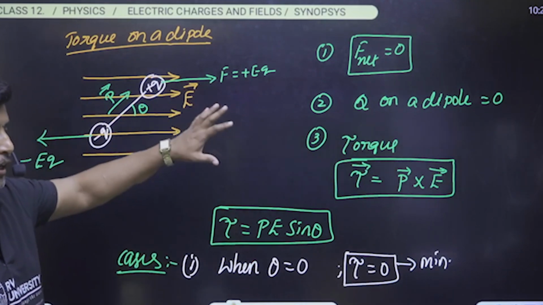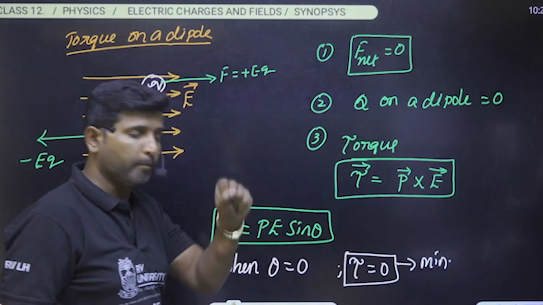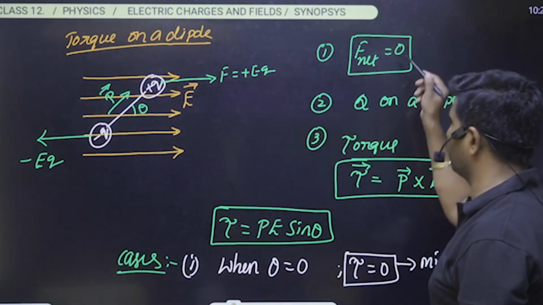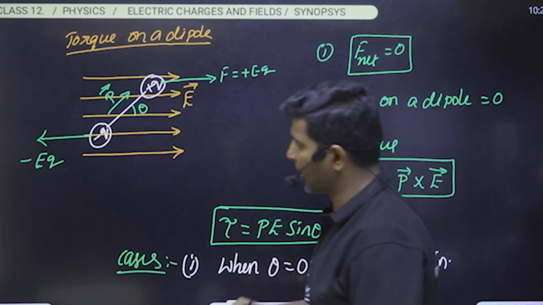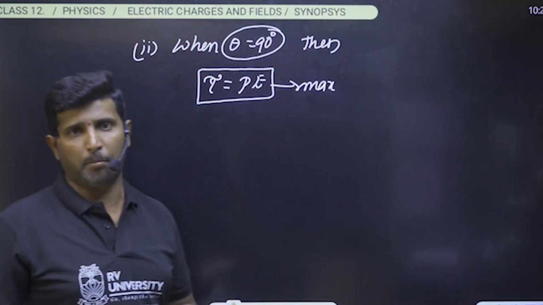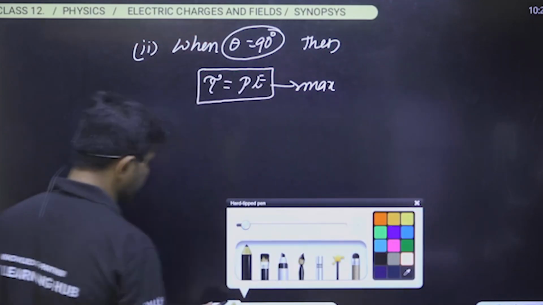So these are the points which we have to understand whenever a dipole is placed in a uniform electric field. Net force is 0, charge on the dipole is 0, torque in vector form and in magnitude form, and also when it will be maximum and when it will be minimum. These are the things we have to keep in mind.